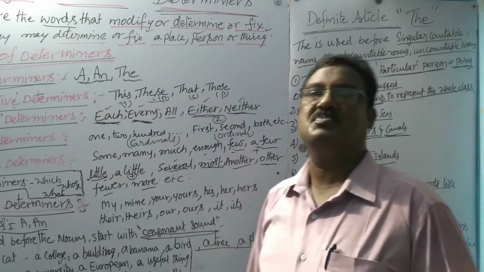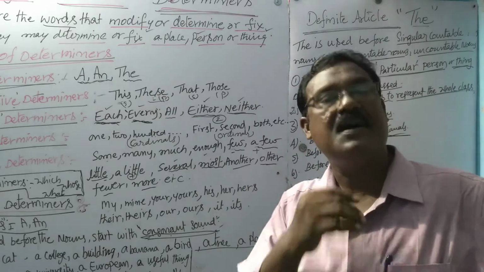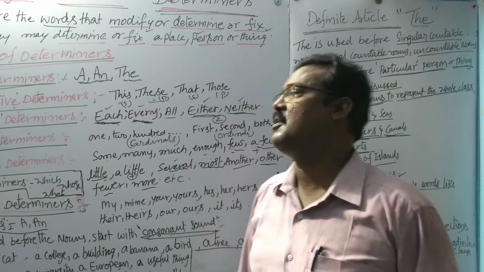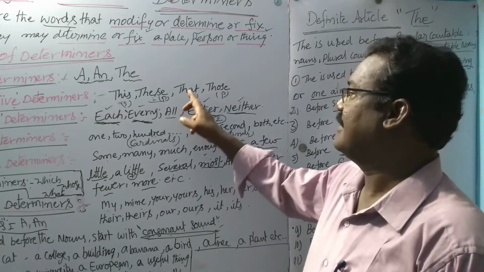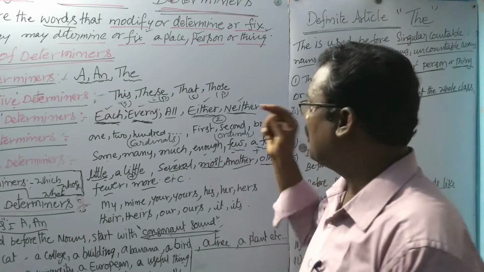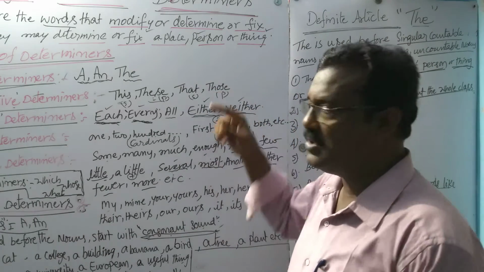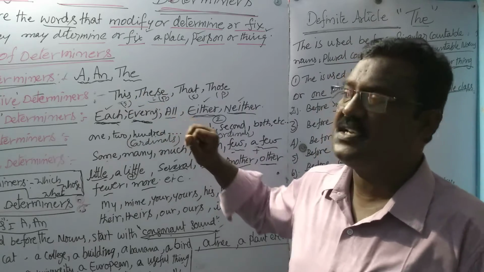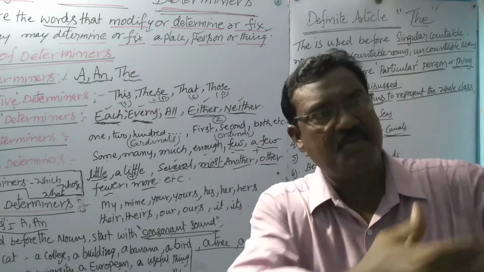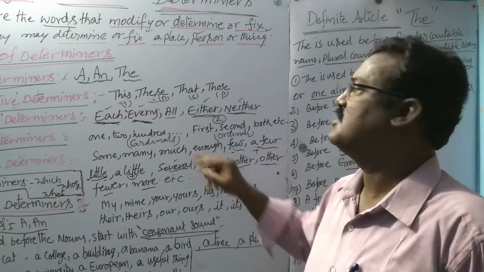This book belongs to me. This property belongs to me. These houses are situated towards the east of the town. That building is one of the biggest buildings in this town. Those buildings are painted with red. So this is singular, these is used before plural nouns. For a noun far away from us, a thing, person or place, we use that. Those is the plural of that.